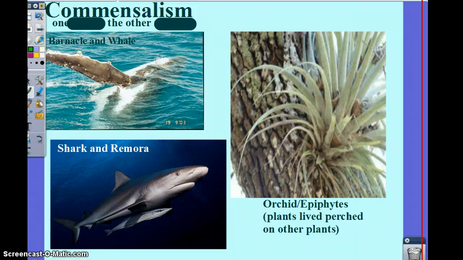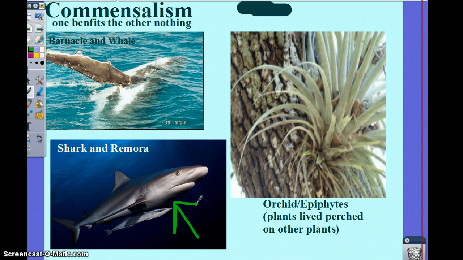All right, the second type of symbiotic relationship. It's called commensalism. It's like one organism benefits from the other, like in the shark example. The other is neutral. That's exactly right. One benefits and the other's indifferent or neutral or gets nothing from the relationship. A great example is shark and remora. Who can describe it?